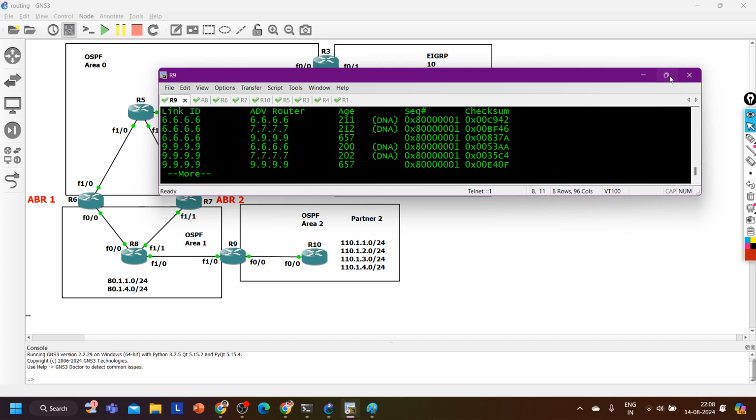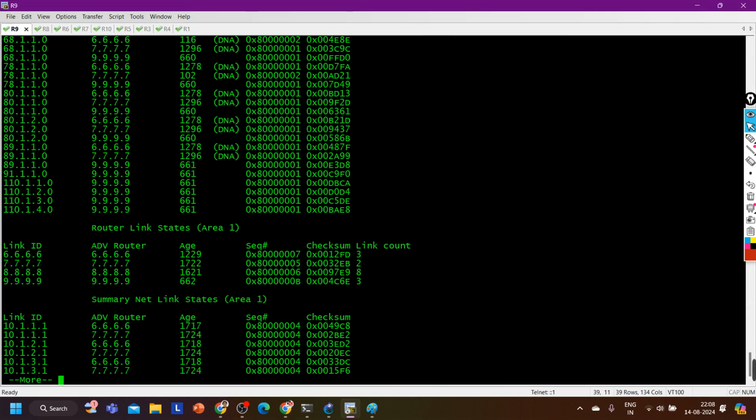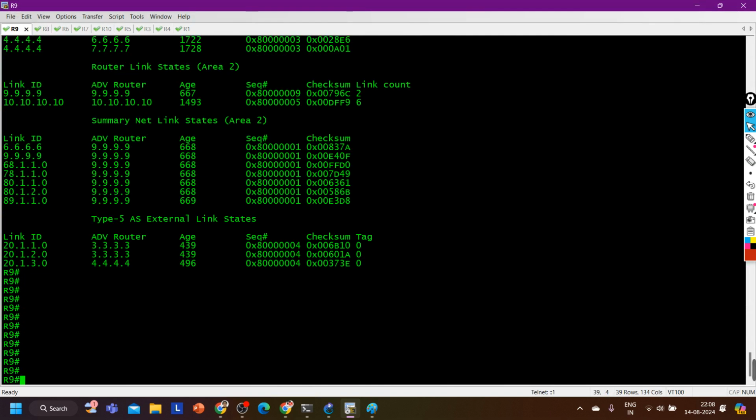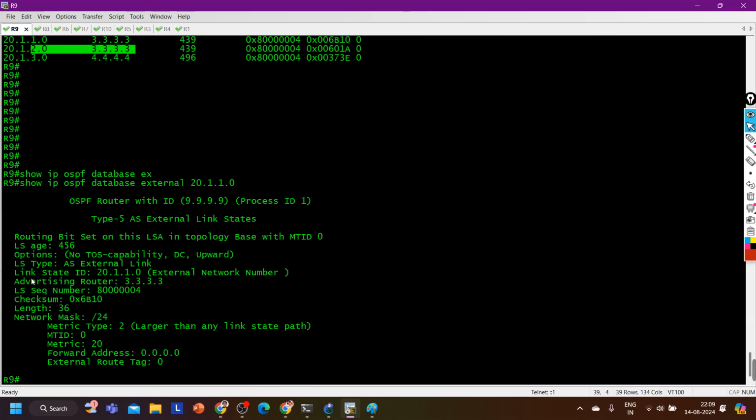So IP ospf database, definitely it is learning through the virtual link from their other neighbor. Router 9 has two neighbors. So where is the 20 subnet, guys? See who is advertising 20.1.1.0? 3.3.3, 4.4.4. Let me open it in detail. External and 20.1.1.0. Forwarder address 0.0.0.0, metric 10, advertising router ID is 3.3.3.3.